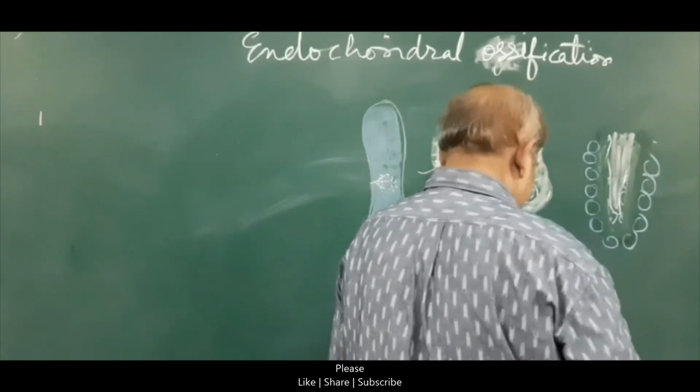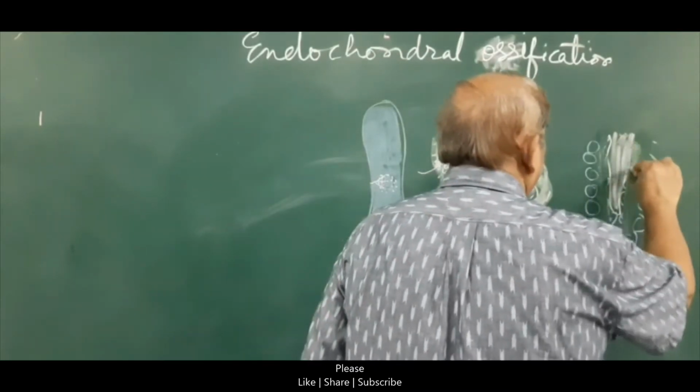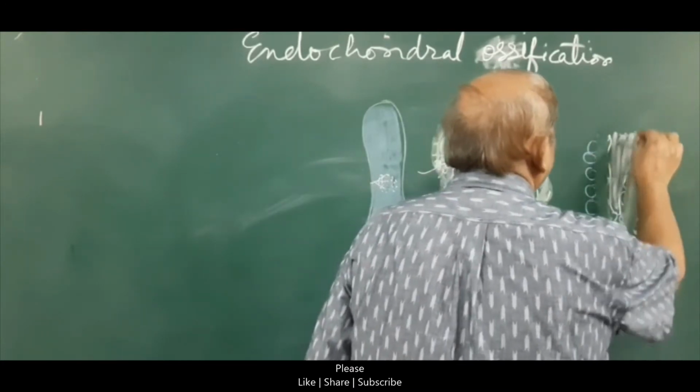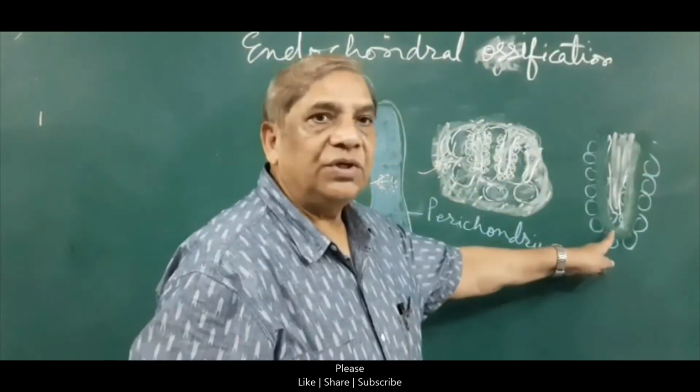This layer which has formed here is called osteoid, or just the primary bony tissue, the immature bony tissue.